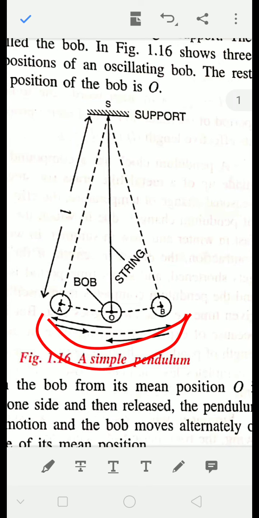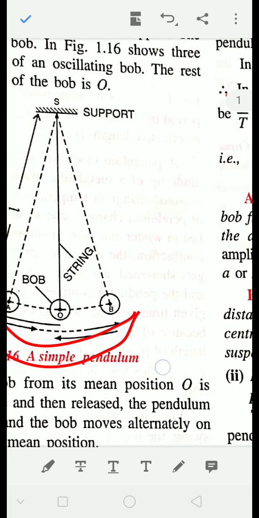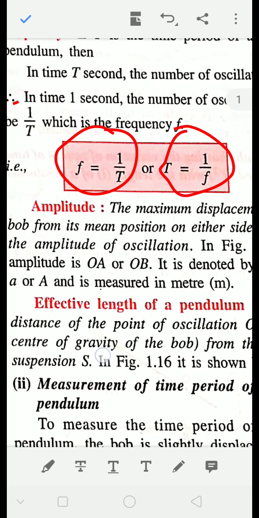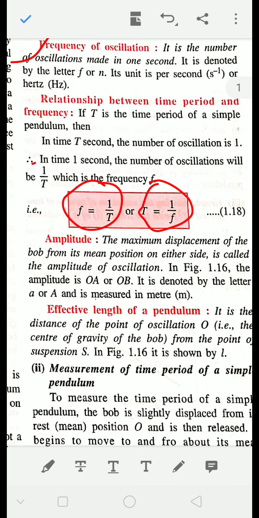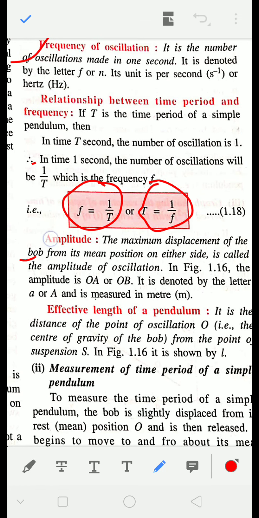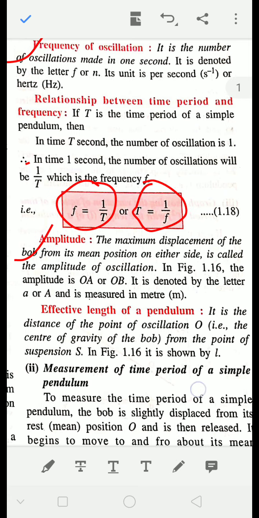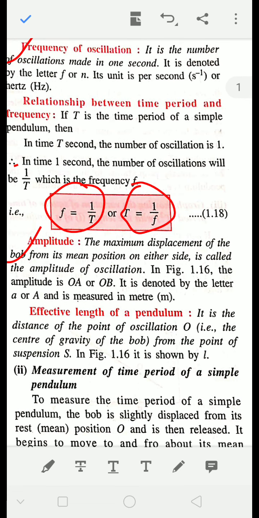So this displacement is called amplitude. So what is amplitude? Amplitude is the maximum displacement of the bob from its mean position on either side. Okay, it can be OA or OB.